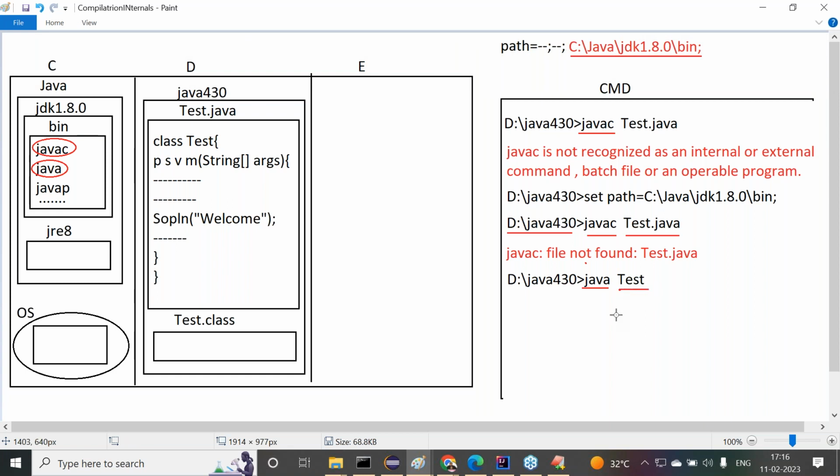Observe carefully. Now, I'm telling you how execution is going on. JVM will take the main class name from the command prompt, and JVM will search for the Test.class file at 3 locations. What are the 3 locations?